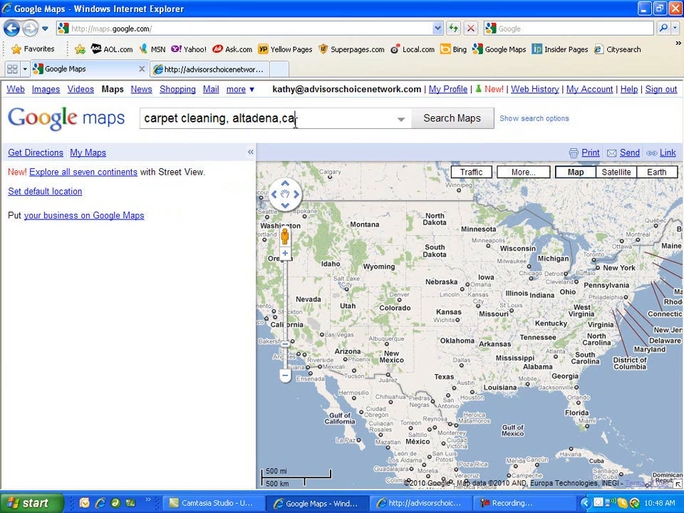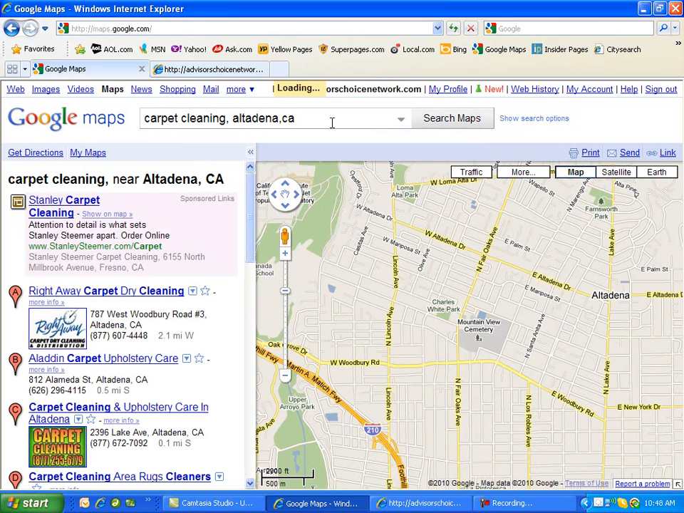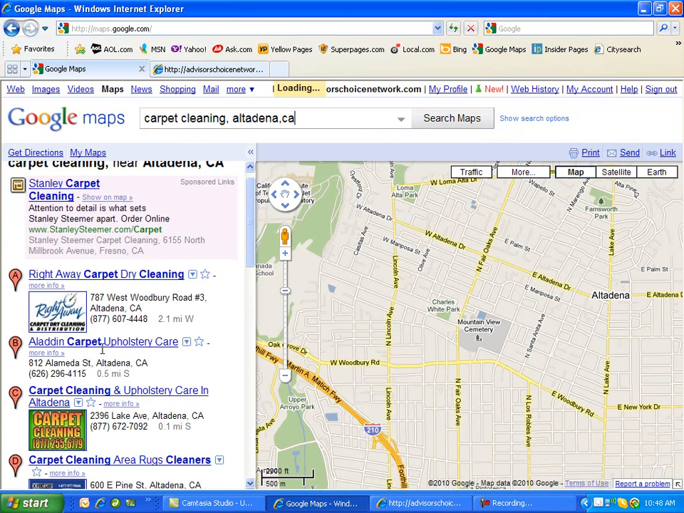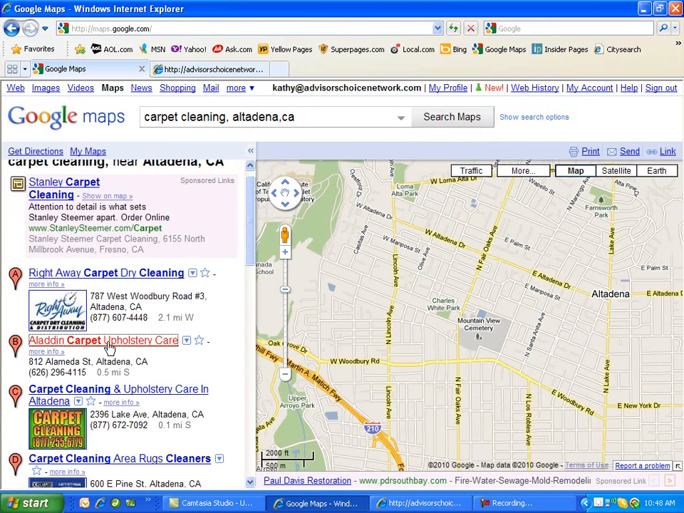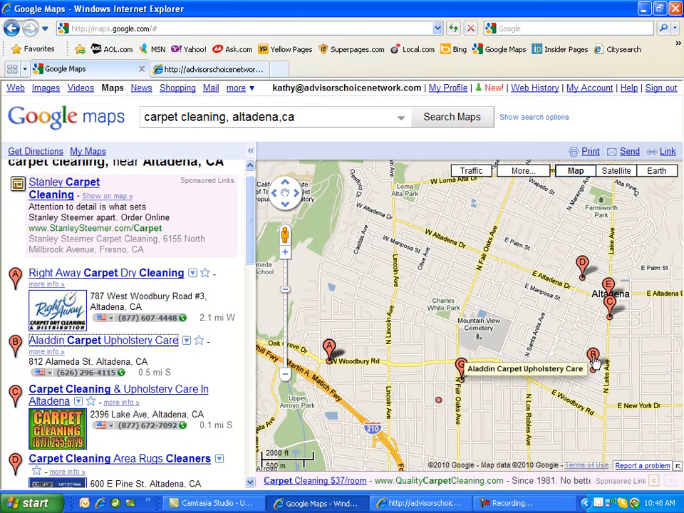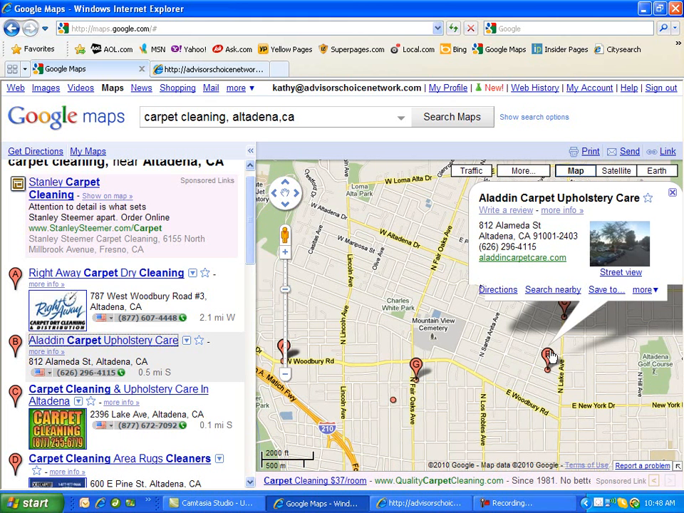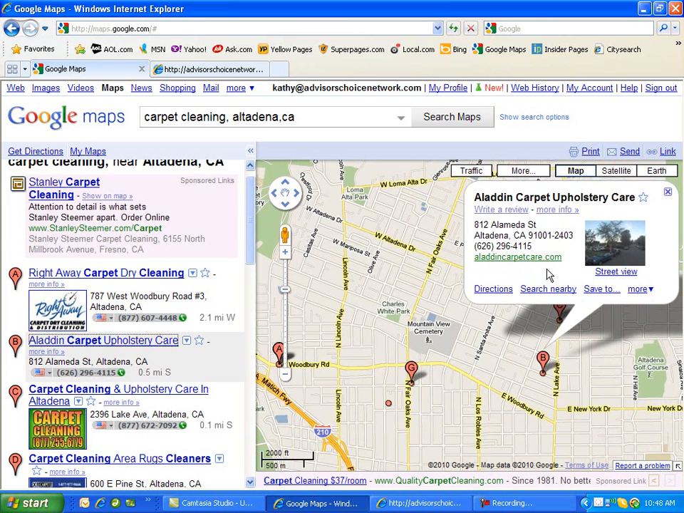So when I type in carpet cleaning in Altadena, California in Google Maps, I can then look to the left here, and here is our client. They're called Aladdin Carpet and Upholstery Care. They're located in Altadena, and if I click on here, it should show on the map where they're located, and if I hover over this area, their name pops up there. And if I click on the little pin, it gives me a little more information about them and actually directs me to their web page. So that's the Google Maps example.